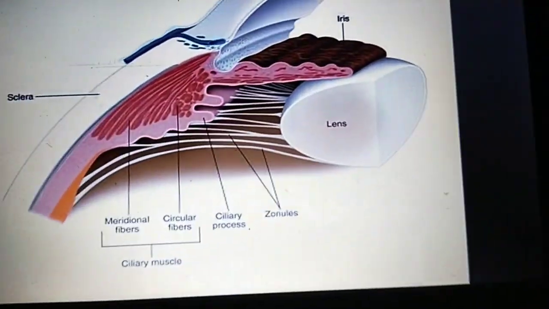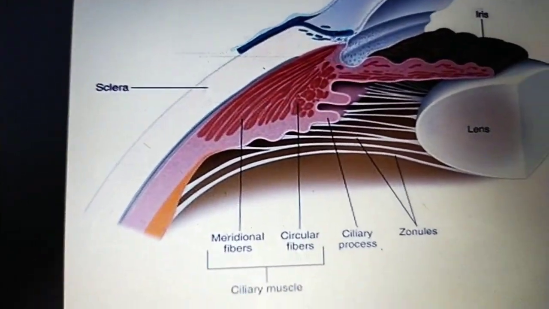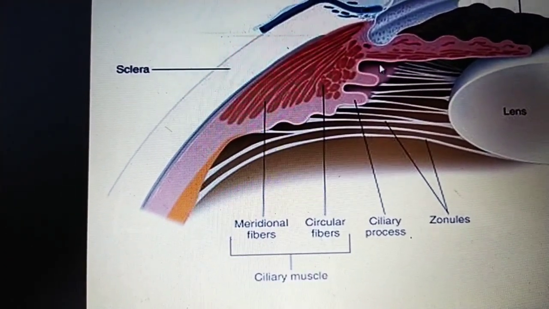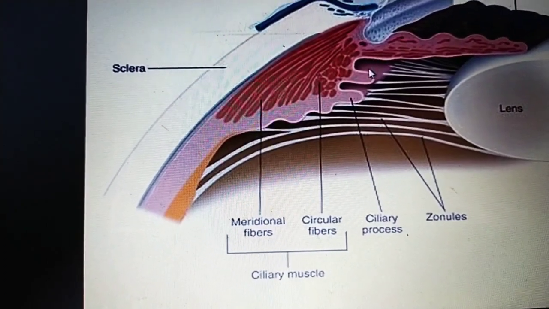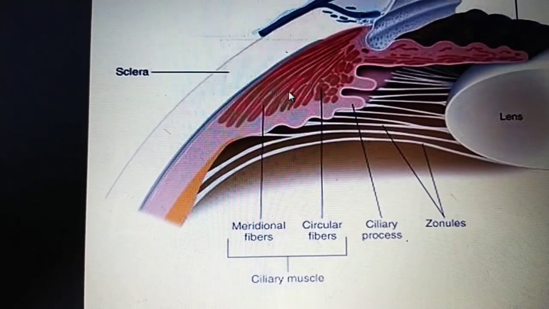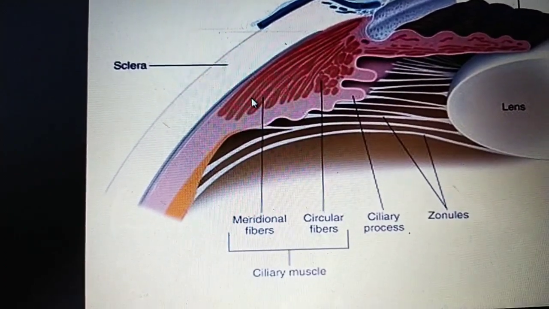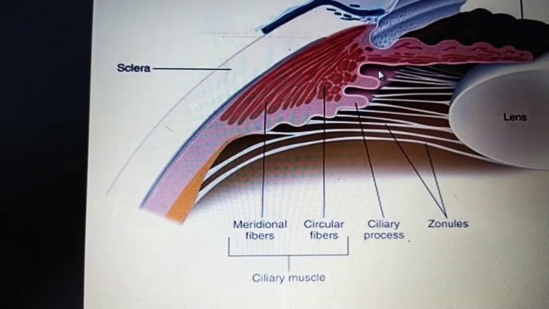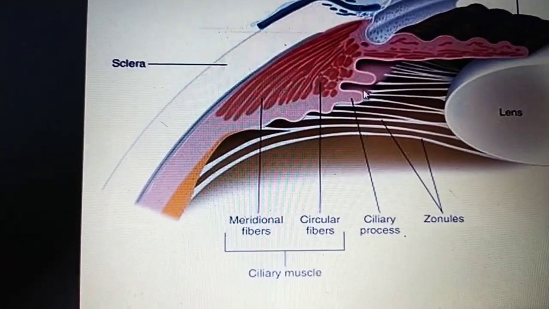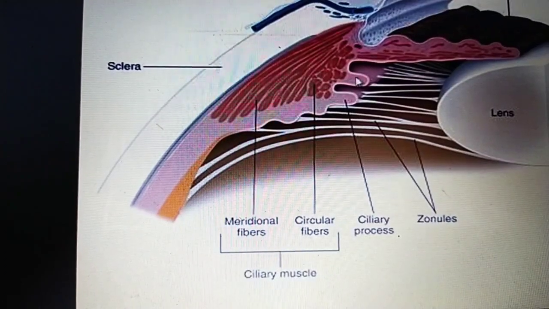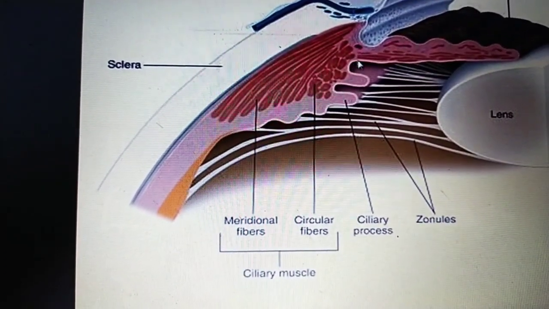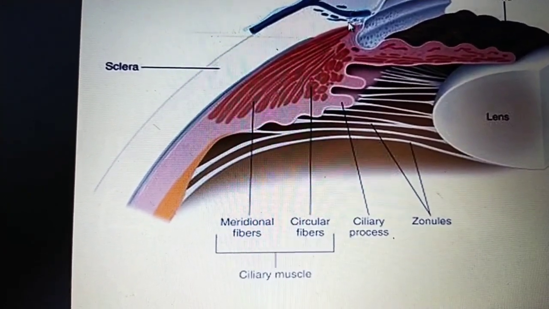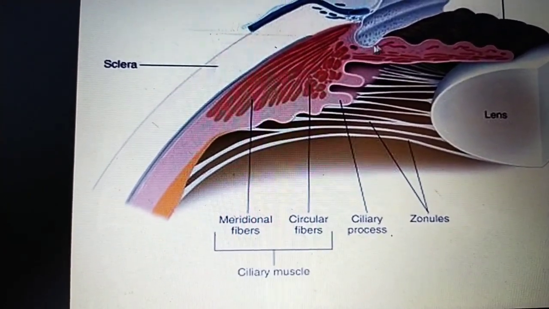You can see here, this part is the pars plicata and this part is the pars plana. The pars plana contains the circular, radial and longitudinal muscles, and the pars plicata contains the ciliary processes, which are projections of the ciliary body. The pars plicata is attached to the iris.